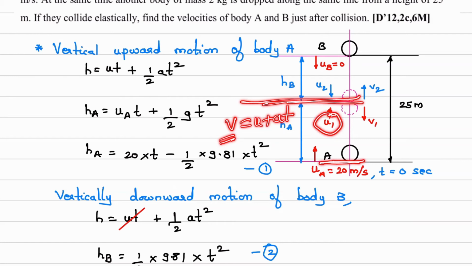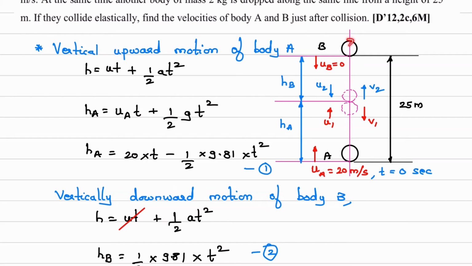Initial velocity is 20 plus A, acceleration due to gravity, it will be negative. Why? Because motion is from bottom to top. So minus G into the time. The time we have calculated is 1.25 seconds. So using that we will get U1. What is U1? Velocity before impact.